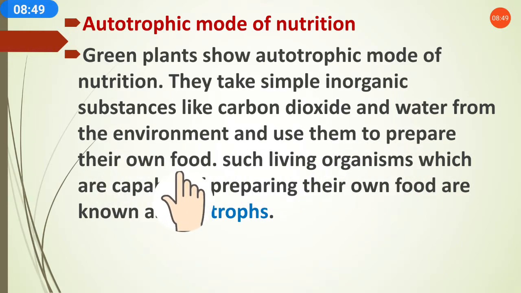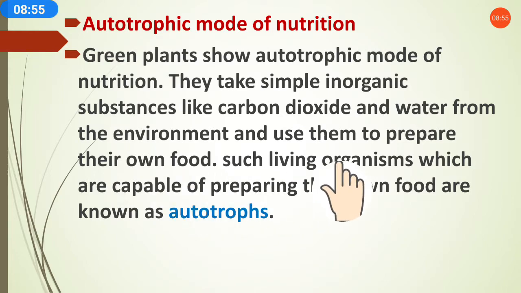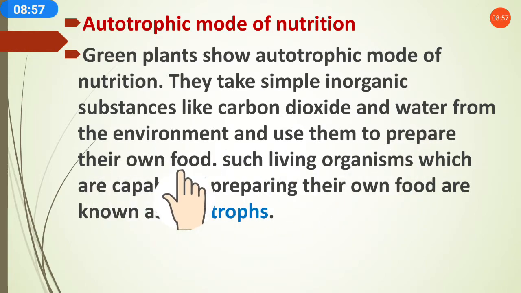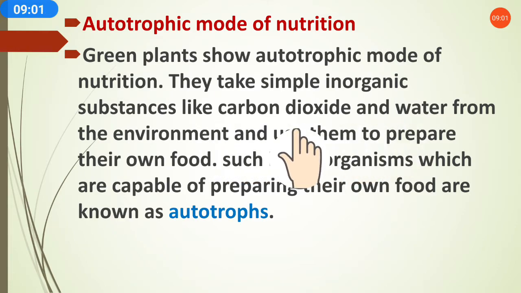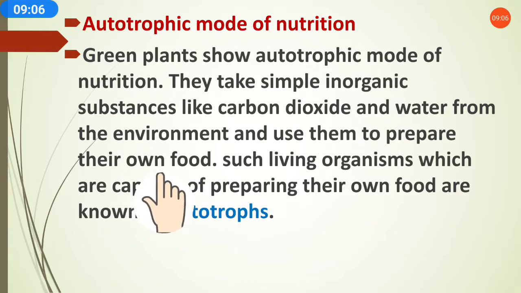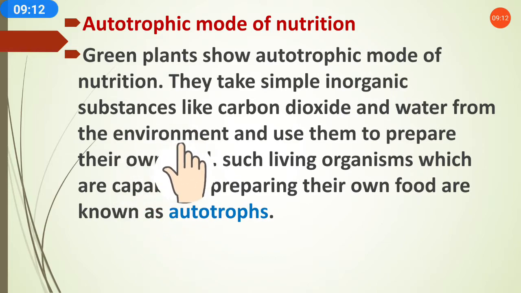Now see, we can take food from the plants, but plants are not taking food from any other source. They are preparing their own food. So they use carbon dioxide and water from the environment, prepare their own food in their body itself, and then this process continues.